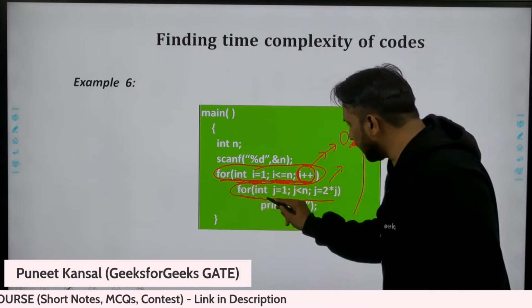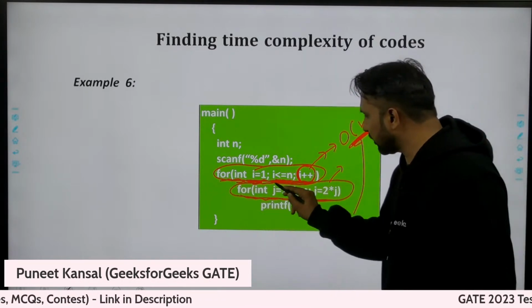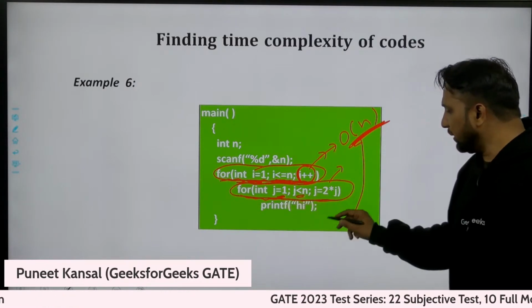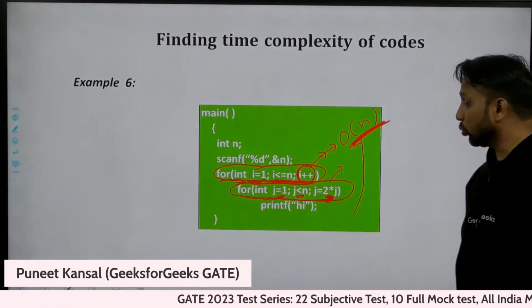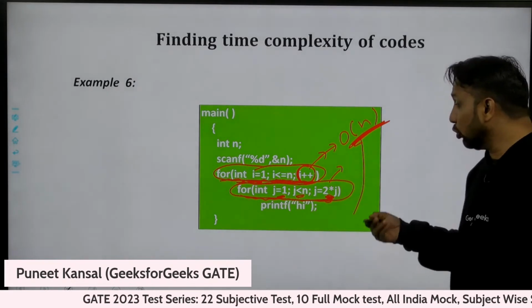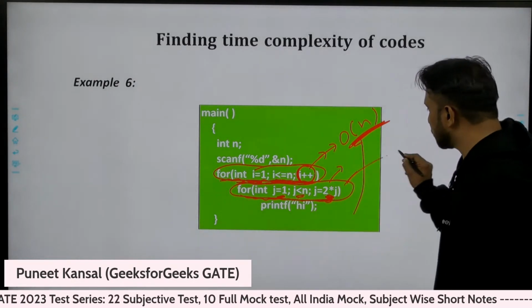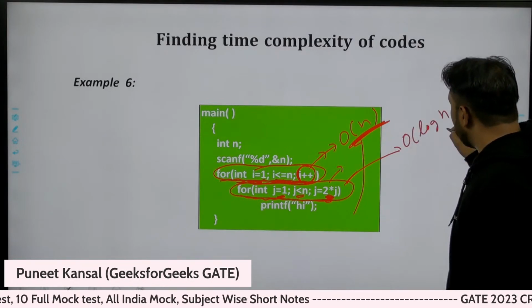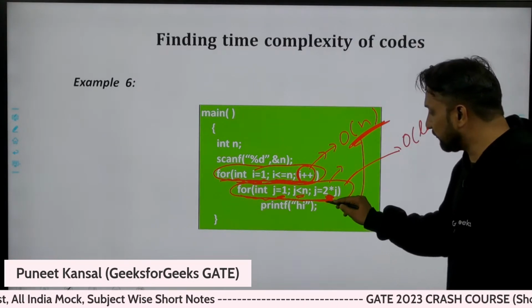And how many times will the inner loop execute? We are starting from 1 going to n, every time multiplying the i value with 2. So the inner loop executes order of log n times, more specifically log n base 2, because you are multiplying with 2.